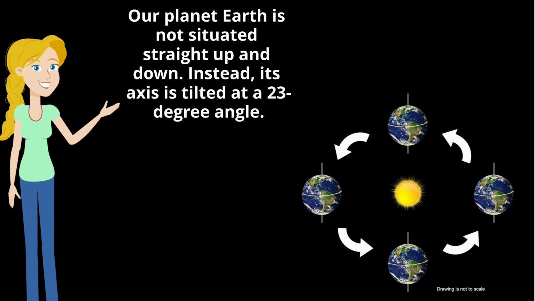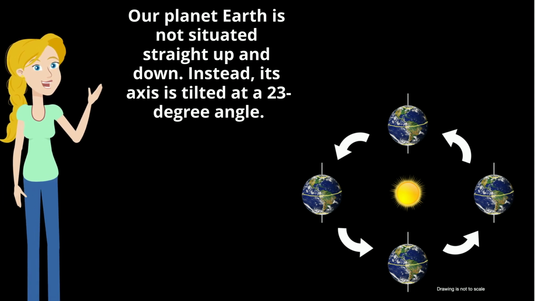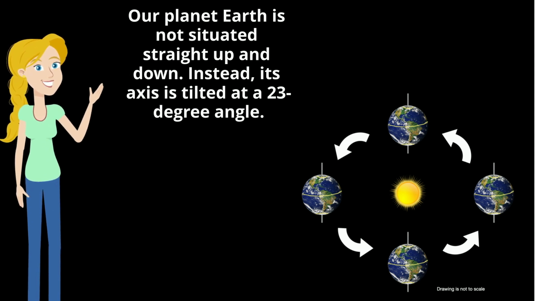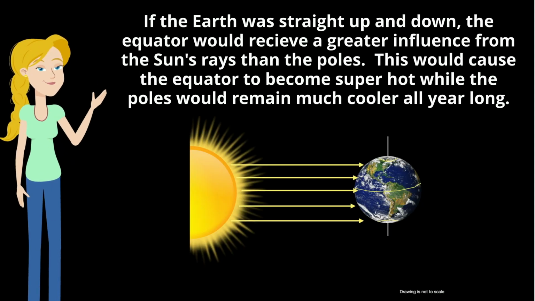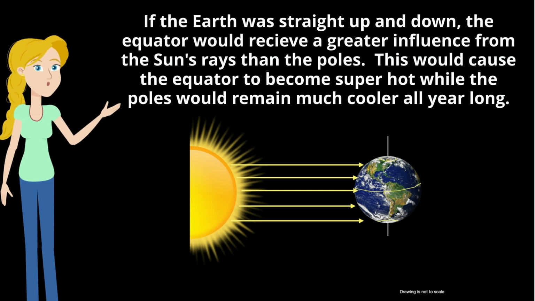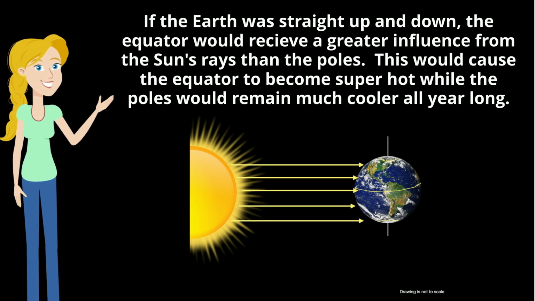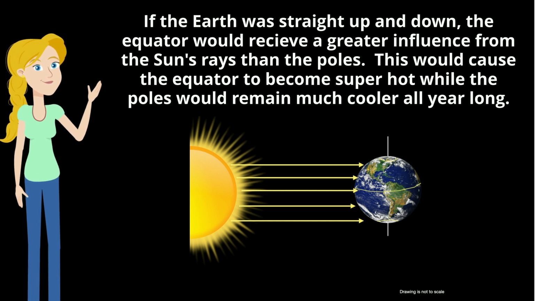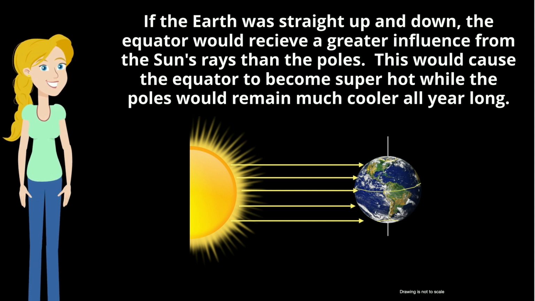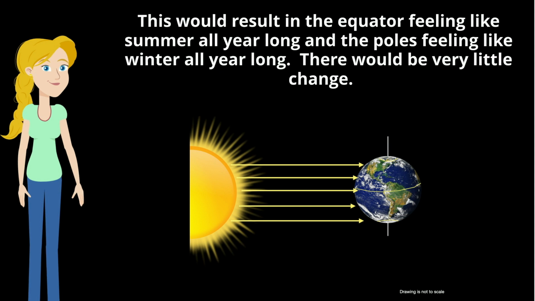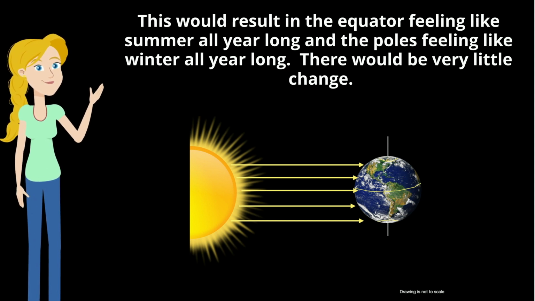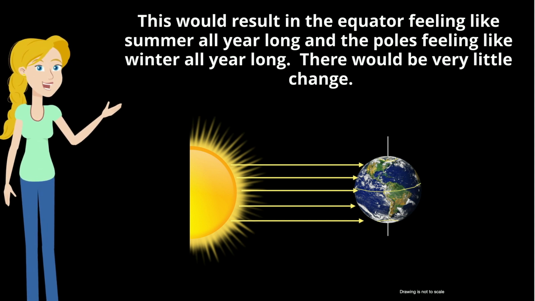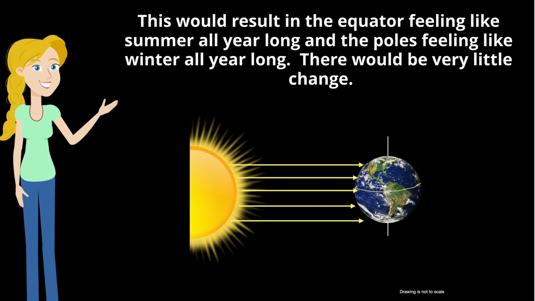Our planet Earth is not situated straight up and down. Instead, its axis is tilted at a 23-degree angle. If the Earth was straight up and down, the equator would receive a greater influence from the sun's rays than the poles. This would cause the equator to become super hot, while the poles would remain much cooler all year long. This would result in the equator feeling like summer all year long and the poles feeling like winter all year long. There would be very little change.